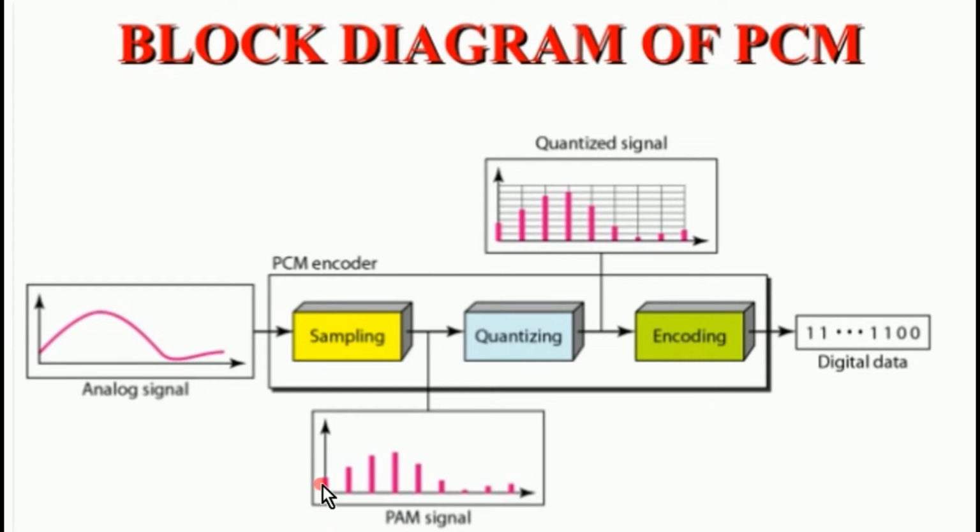Here you can see there will be a fixed data. That is, the sinusoidal signal is converted to a fixed type of data and that will be given as digital data. Then it will convert that to 1 and 0. In the beginning, after the sampling, there will be a PAM signal. After the quantization, there may be a quantized signal and then that will be encoded and given as digital data.